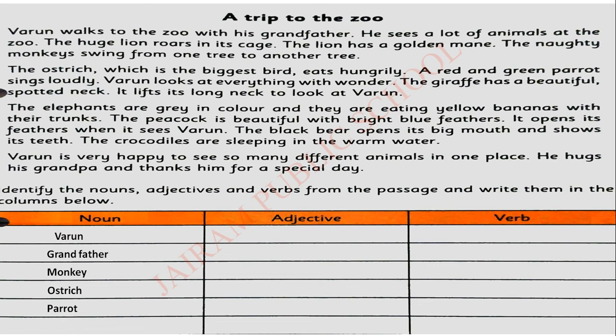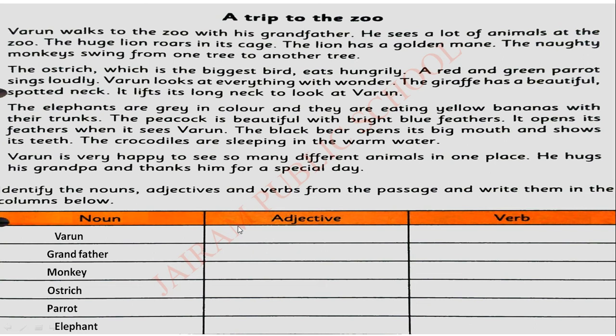Very good. Next, parrot. Yes, we can say the animals' names continuously from this story. Elephant, and we saw many other animals like giraffe, peacock, bear, crocodile. So we can write that also in this noun column. You can write your own answer. This is a sample answer only.